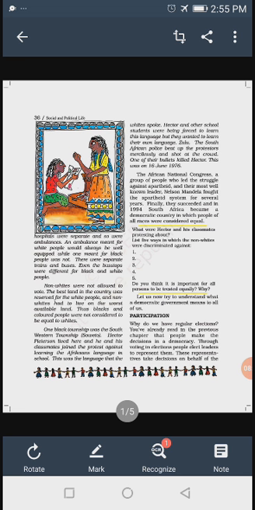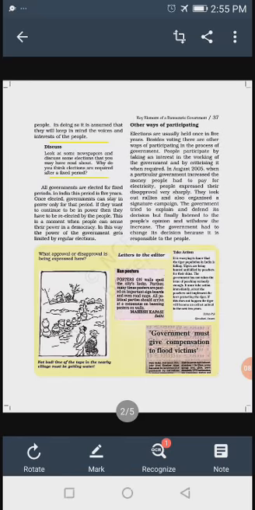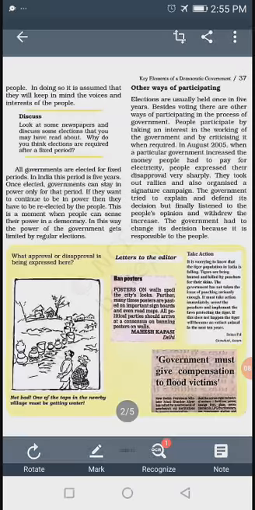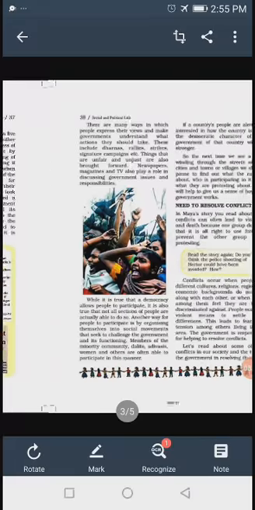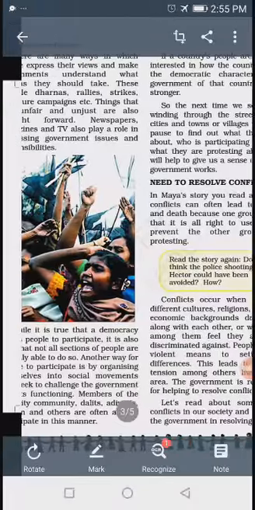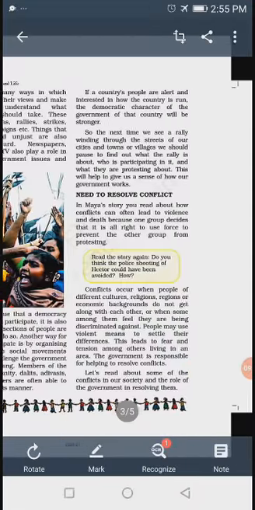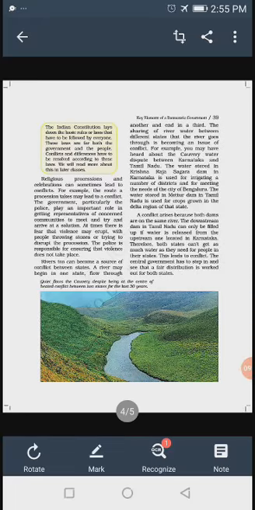So see, we have just seen Meera Naidu's example. Then ways of participating, this also we have studied. Then here women are giving some slogans against the government. Then the need to resolve conflicts. These are some major points we have studied. We have completed the lesson.